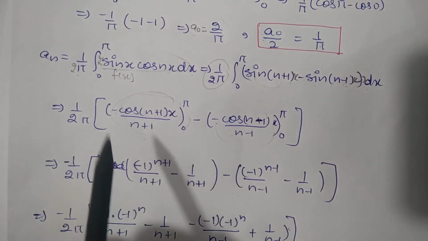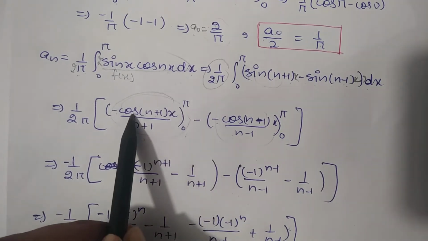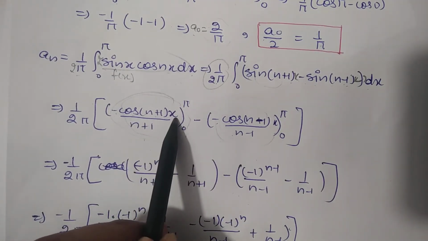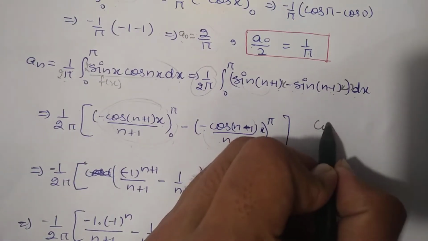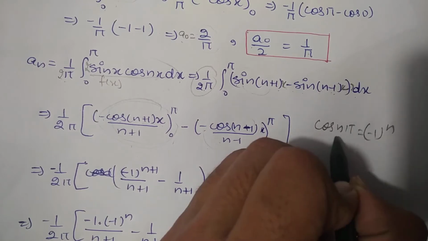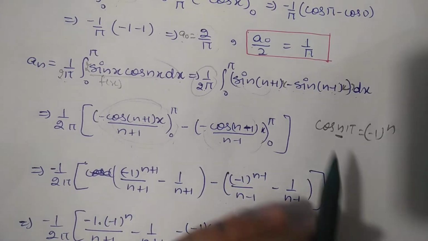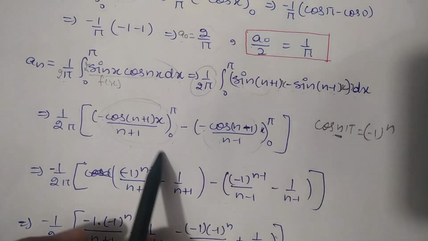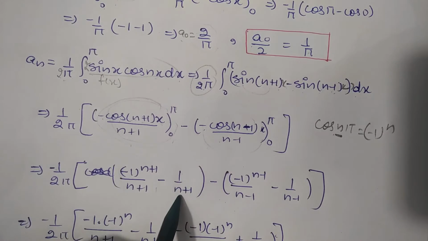Now putting the limits from 0 to pi, cos (n plus 1)pi will be minus 1 power n plus 1, because we know that cos n pi is always equal to minus 1 power n. If we replace n by n plus 1, then we can write this formula, and cos 0 will be 1 only, so 1 by n plus 1.